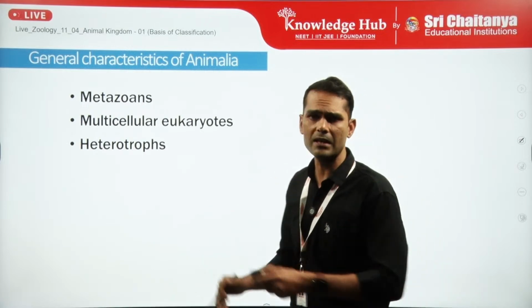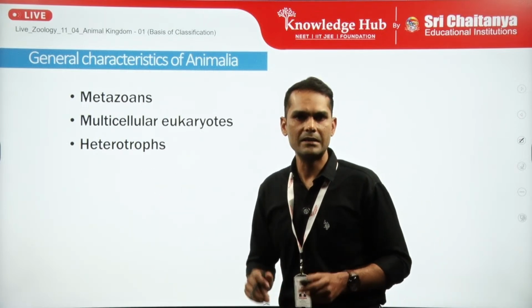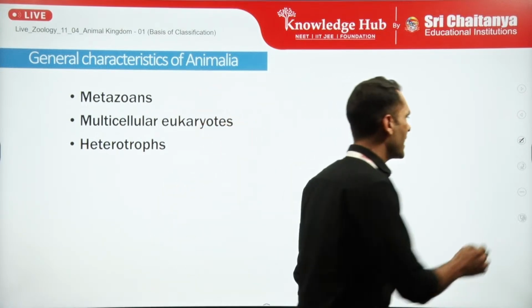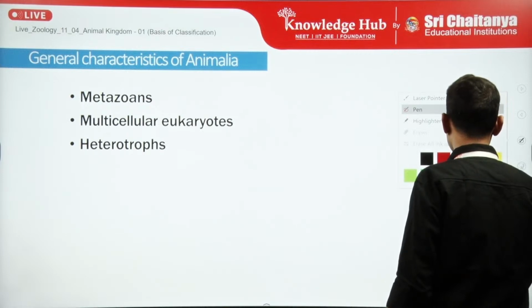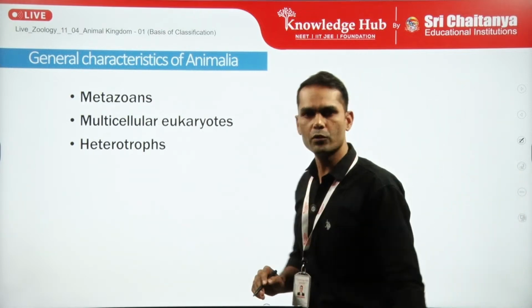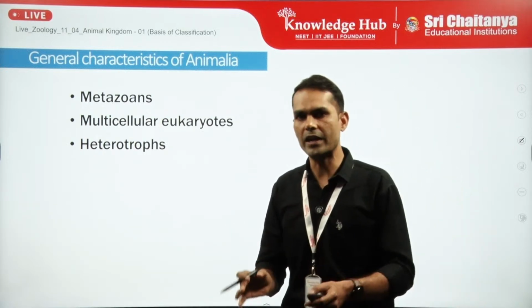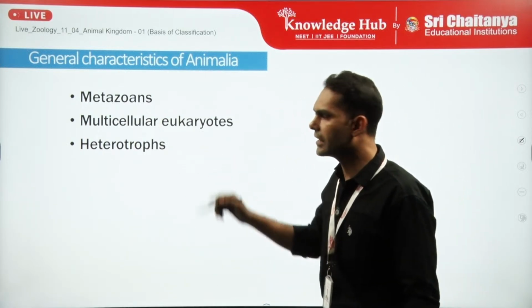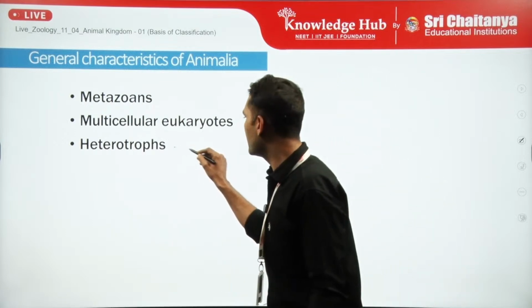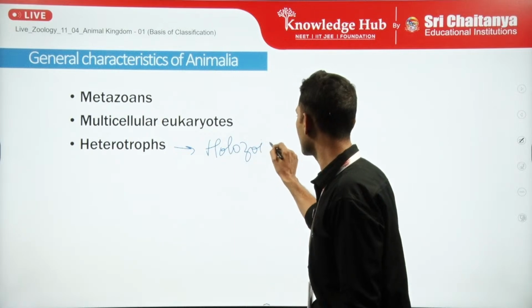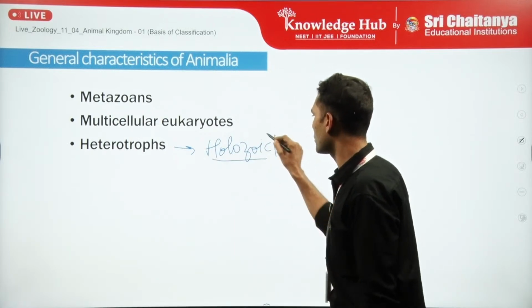So the other important character is that they are heterotrophs. That means they have a very specific mode of nutrition, heterotrophic, but as we all know, in the heterotrophic mode of nutrition we also have saprophytic, parasitic and holozoic modes of nutrition. In this category, the animals have the holozoic mode of nutrition.